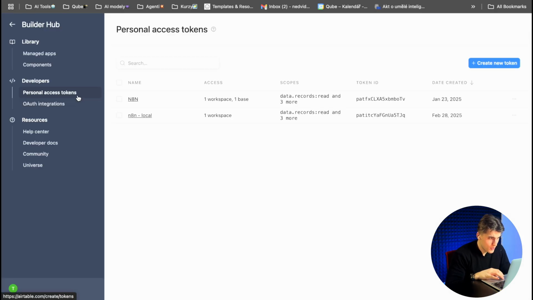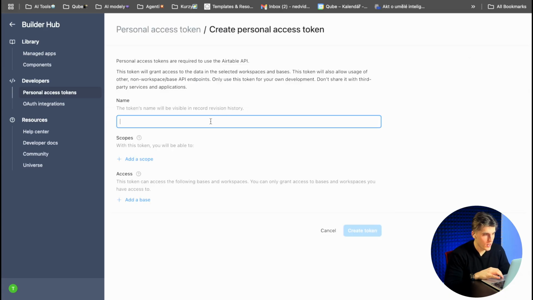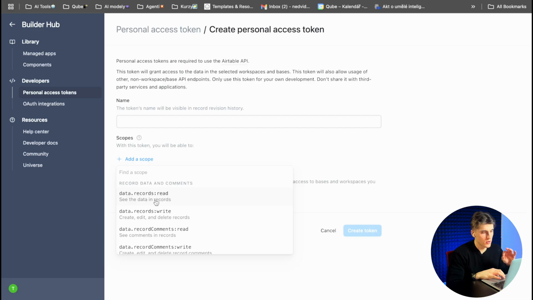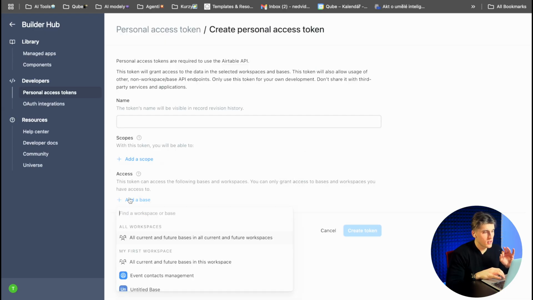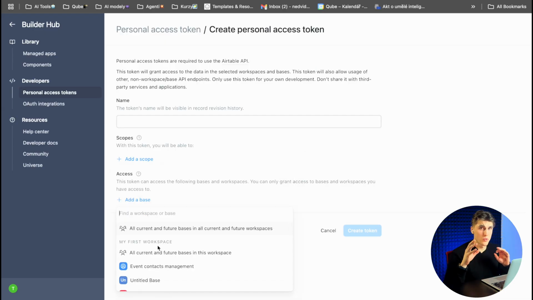In the Builder Hub, you will go to developers and click on personal access tokens. Here you will click on create token, name your token, and add the scopes. For this use case, we'll use data records read and data records write, and also schema bases read and schema bases write. And here you also need to set access to which database will have this token.